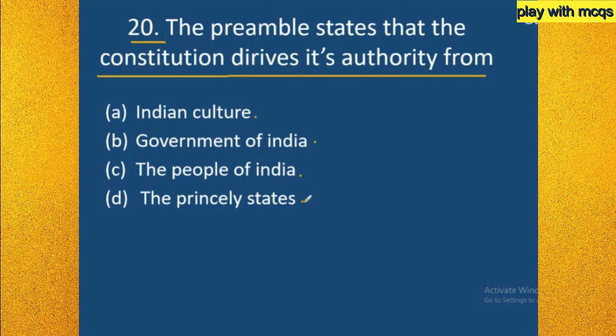So here the answer is C, that is, the people of India. If you look into the preamble, we can clearly see that the preamble starts with "We, the people of India." It means that our constitution derives its authority from the people only. So answer C is the correct answer here.